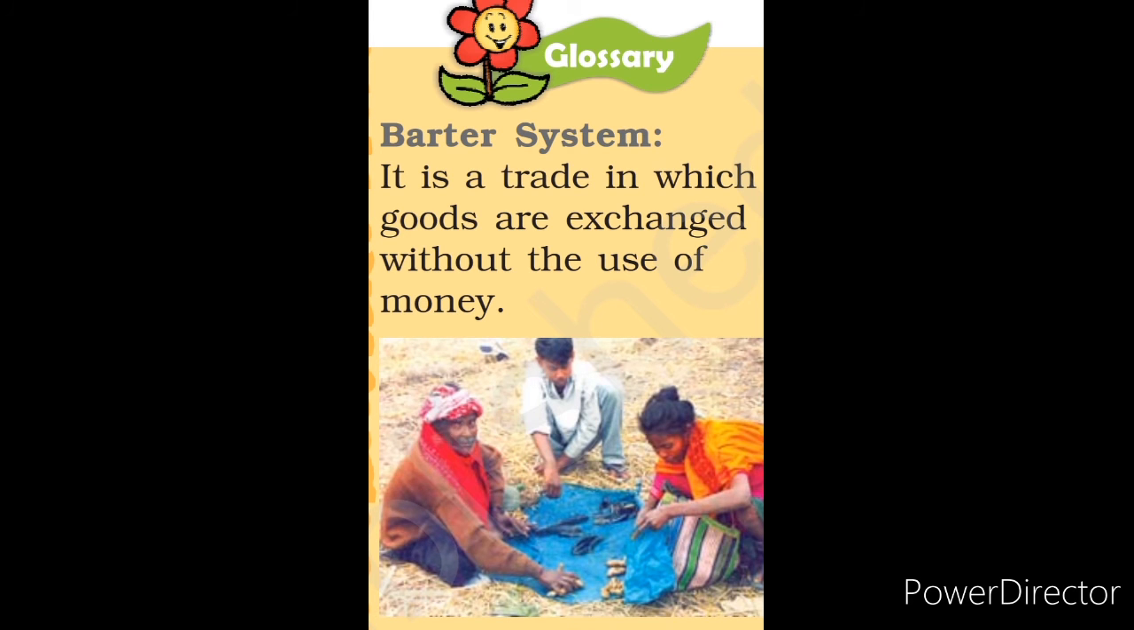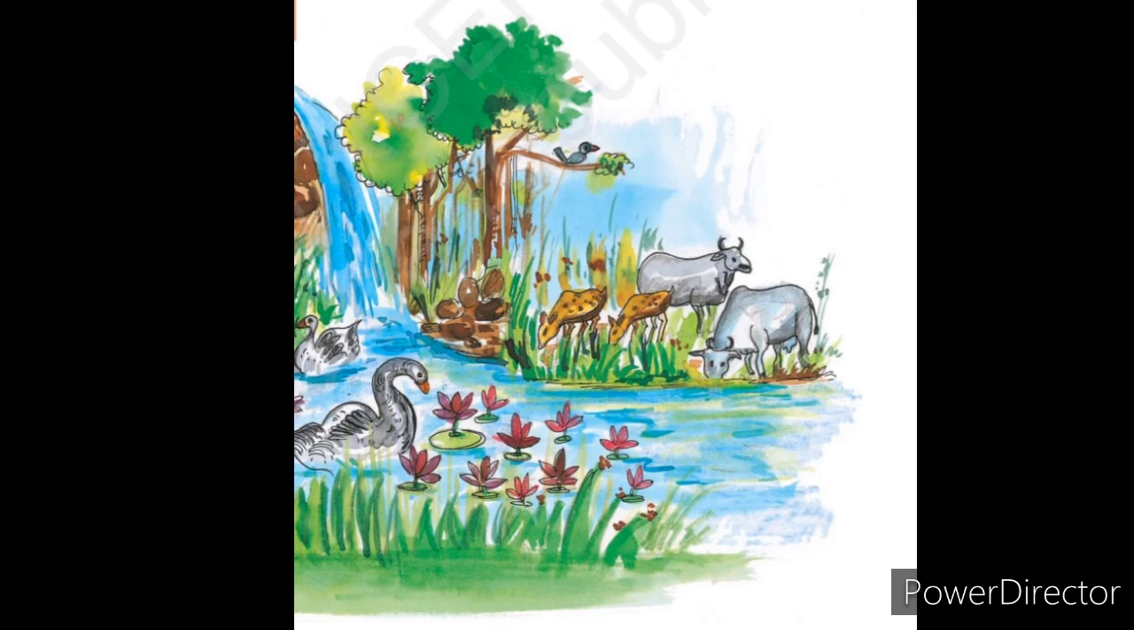Barter system means a trade in which goods are exchanged without the use of money. Earlier it was used, but after some time trade and commerce developed a lot, and humans made their environment according to their need, which emerged as the human environment.